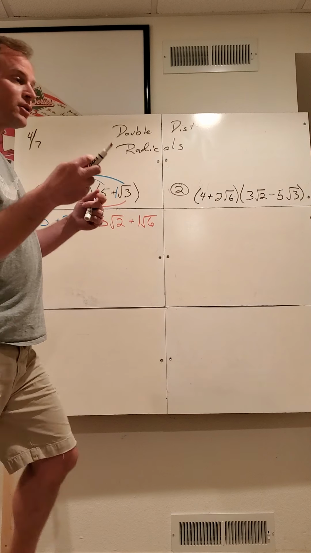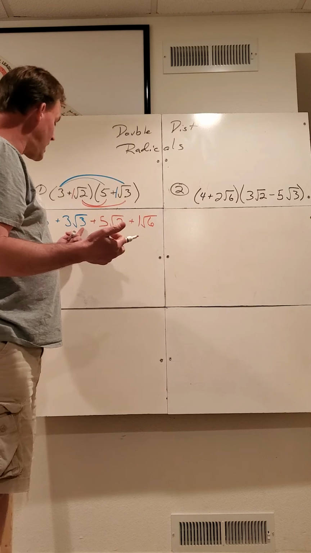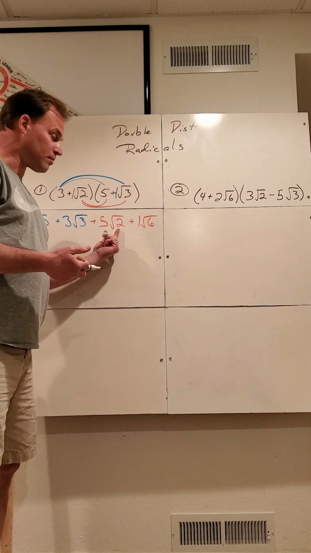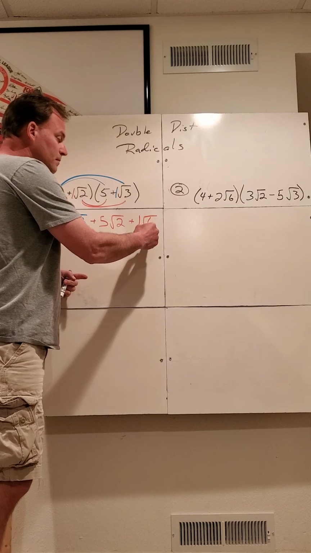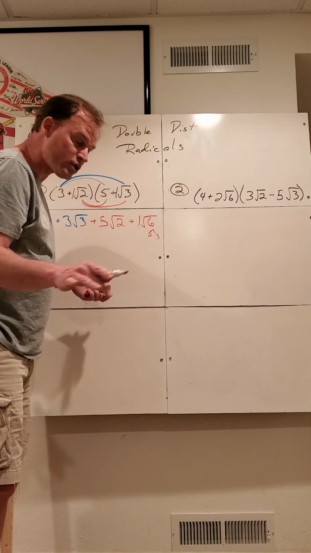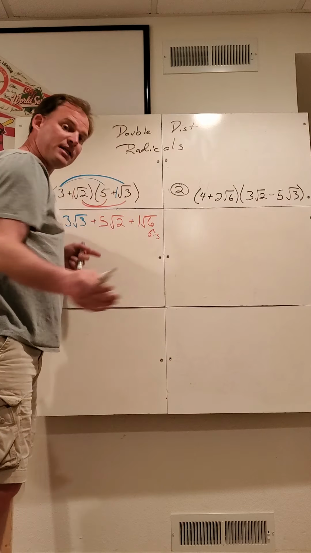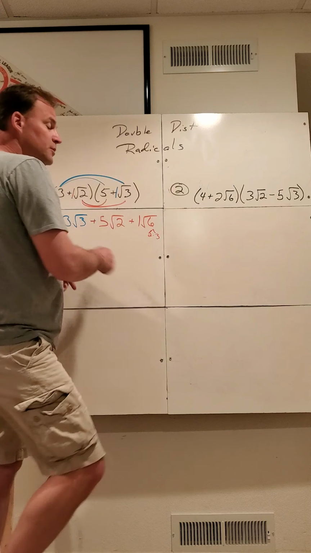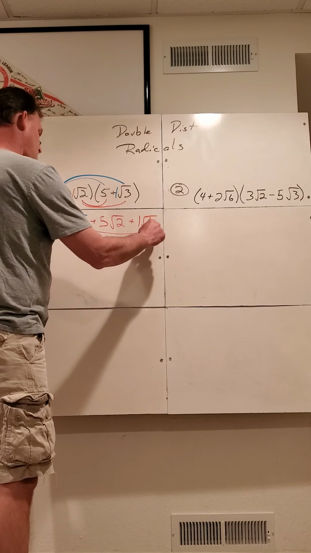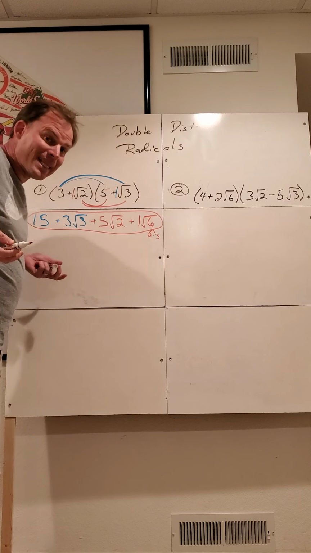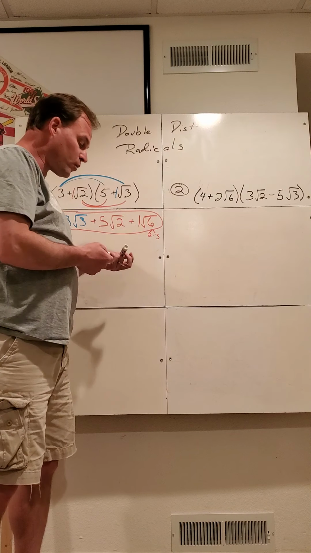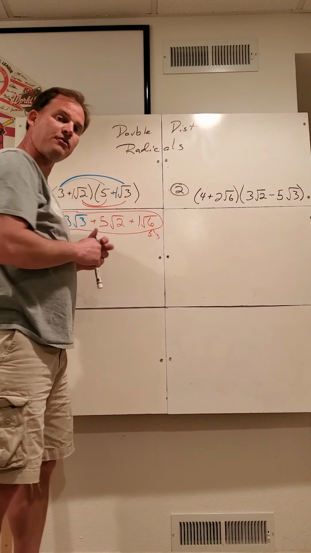Now, I try to see if any of these can simplify. 3, prime number. 2, prime number. 6, 2 times 3, no pairs, no partners, so that's not prime, but it does not simplify. So in this problem right here, that's the answer. No like terms, nothing we can do to simplify this problem.